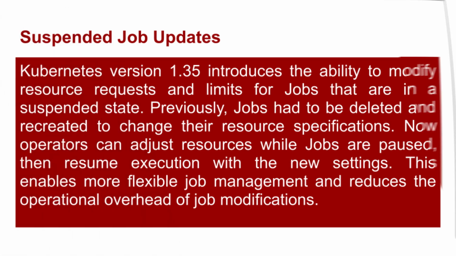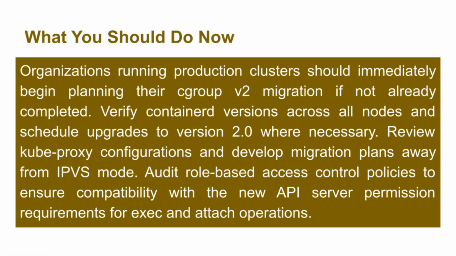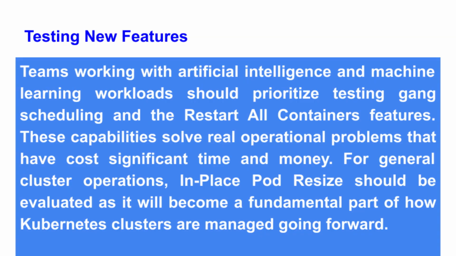So what should you do with all this information? If you're running production clusters, start planning your migration to cgroup v2 immediately. Check your containerd version, review your kube-proxy configuration, and start thinking about moving away from IPVS. If you're working with AI and ML workloads, the gang scheduling and restart features are worth testing now. They solve real problems that have cost teams significant time and money.